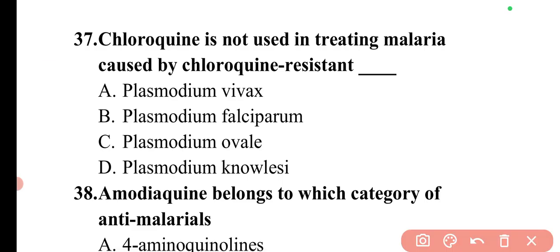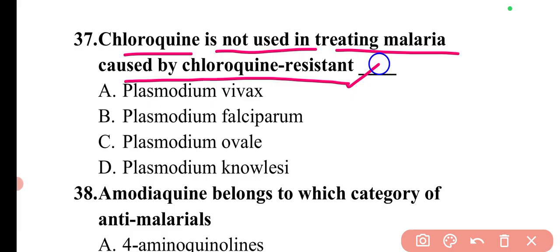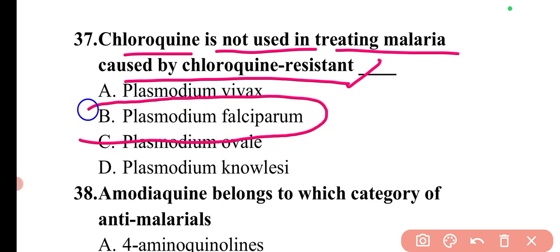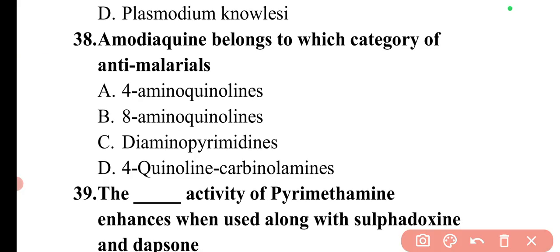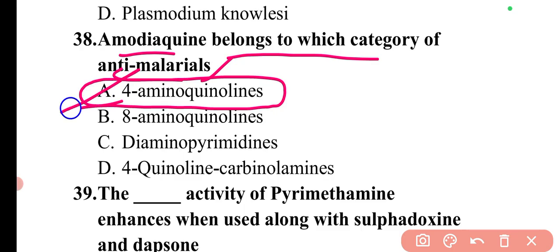Then next question is chloroquine is not used in treating malaria caused by chloroquine resistance. So if the malaria is caused by chloroquine resistant Plasmodium falciparum, in that case it will not be treated with chloroquine or primaquine drugs. So here option B will be the correct answer. Next question is amodiaquine belongs to which category of antimalarials? So amodiaquine belongs to 4-aminoquinoline category. So here option A will be the correct answer.